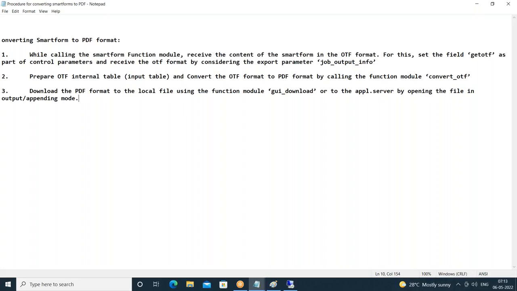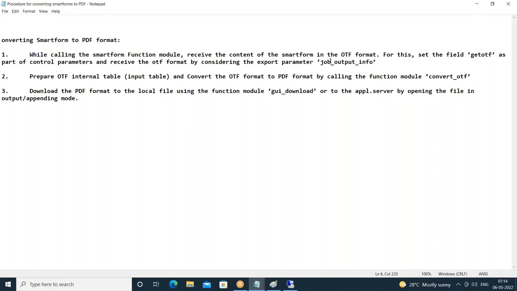Okay, these are the 3 steps you have to follow if you want to convert a smart form to PDF. So what are the steps here? While calling the smart form function model, receive the content of the smart form in OTF format, other text format. For this, set the field get OTF as part of control parameters and receive the OTF format by considering the export parameter job_output_info.